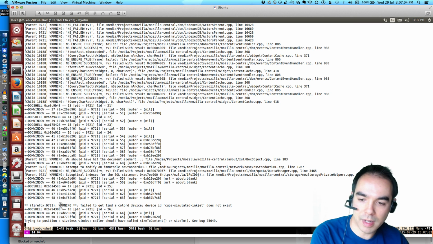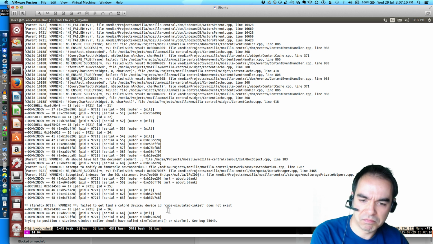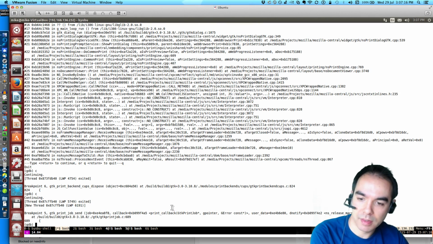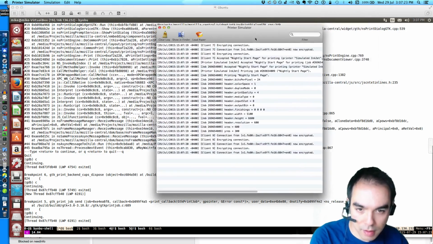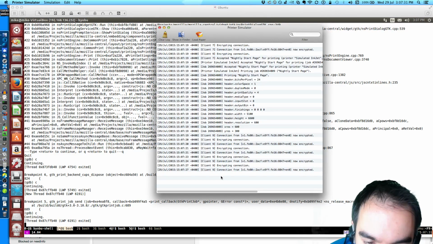And the reason I'm not hitting print job start or send or whatever is because apparently I can't find some kind of device. Weird. They're printing properly earlier. Oh, there it is. There it is. And yeah, my print job comes in. I log, and it's using encryption.